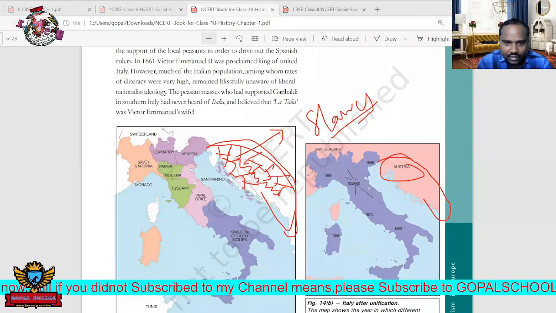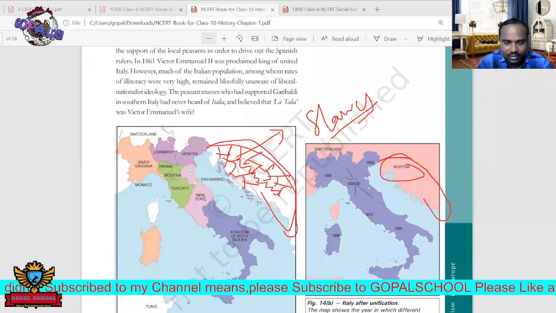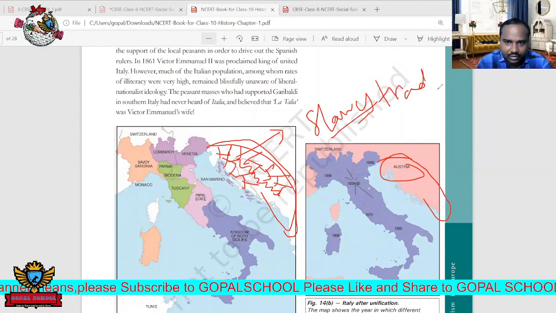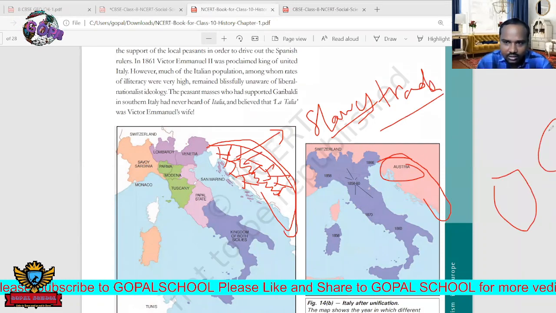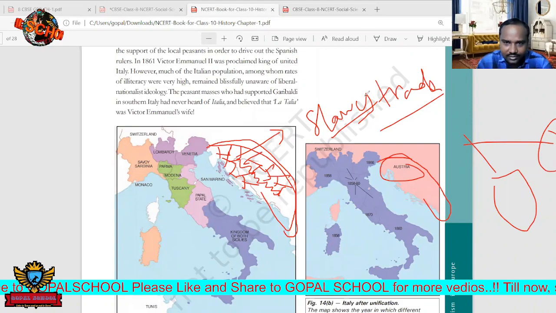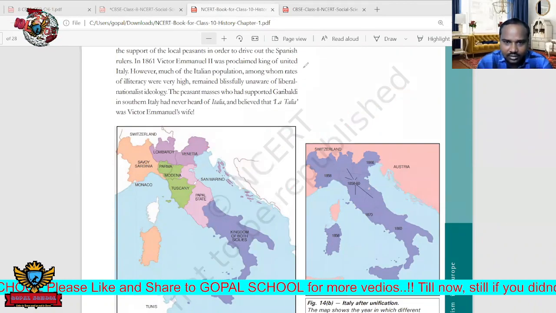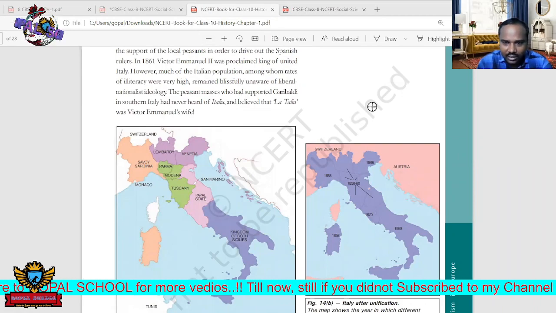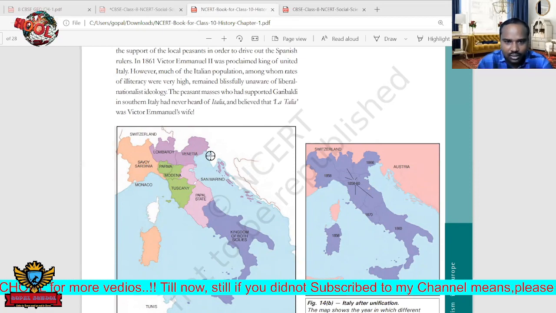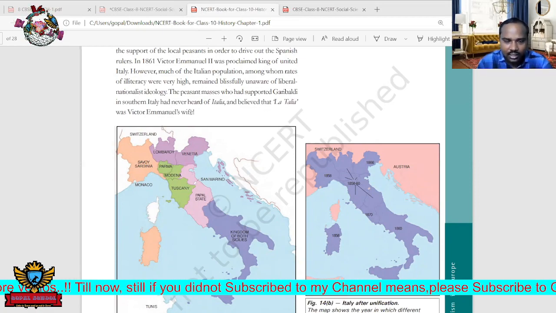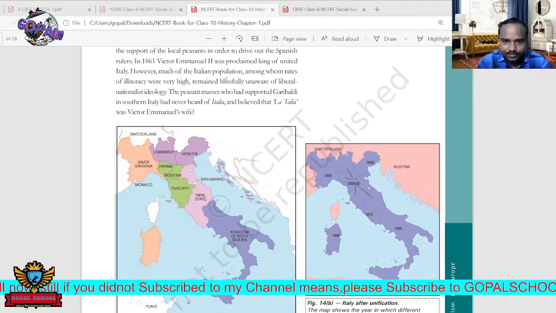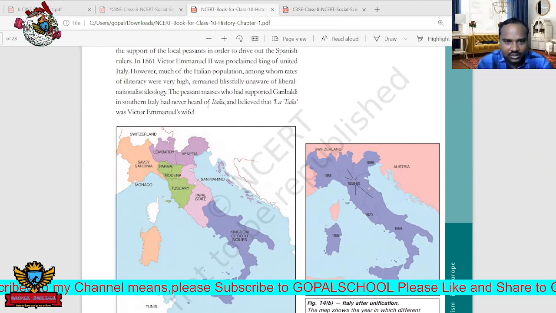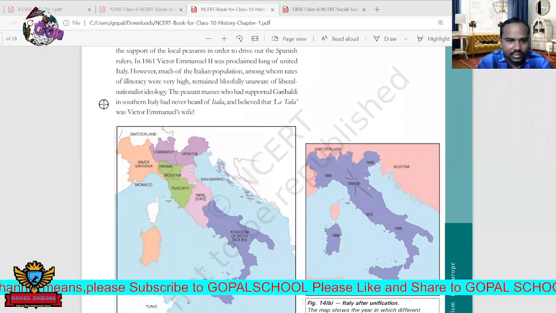Why, sir? Actually these people migrated from different parts. In those days we can see one trade called the slave trade. From Africa and Asia, they would catch human beings like animals, and then sell them in the markets like animals, the way we buy animals in the market. That was done by all the European countries, not only a single country. England, France, Germany, they were selling these people forcefully. That is completely serfdom, and also slaves.